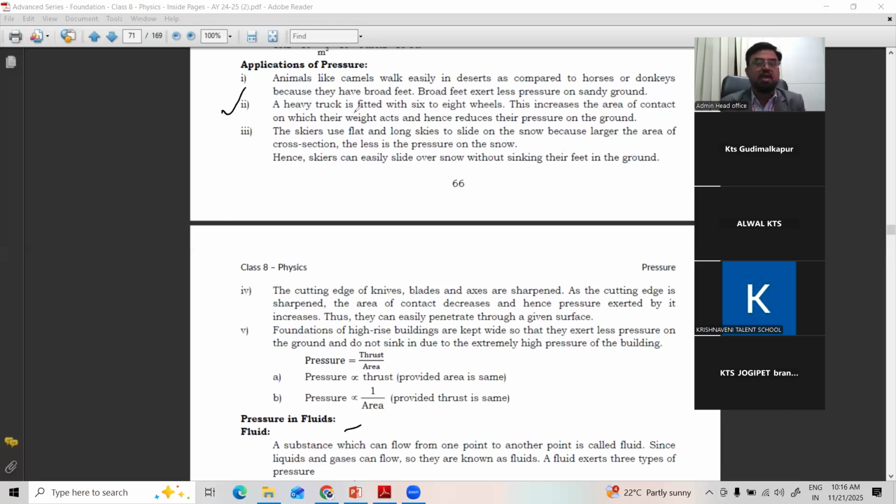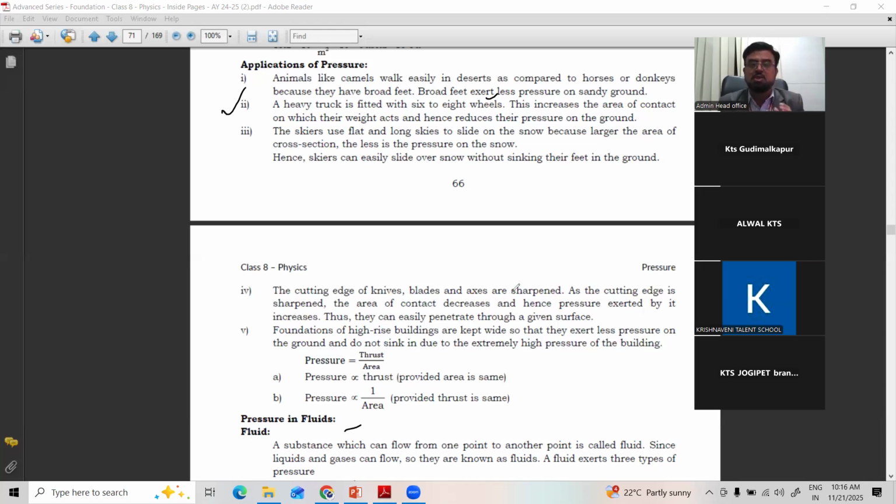Second one: a heavy truck is fitted with 6 to 8 wheels. You might have seen very big trucks which carry very heavy weight, containers, big containers. You might have seen it in so many movies, even the movie Pushpa, where they send the containers through ships, lift them and keep them over the lorries, and carry them.